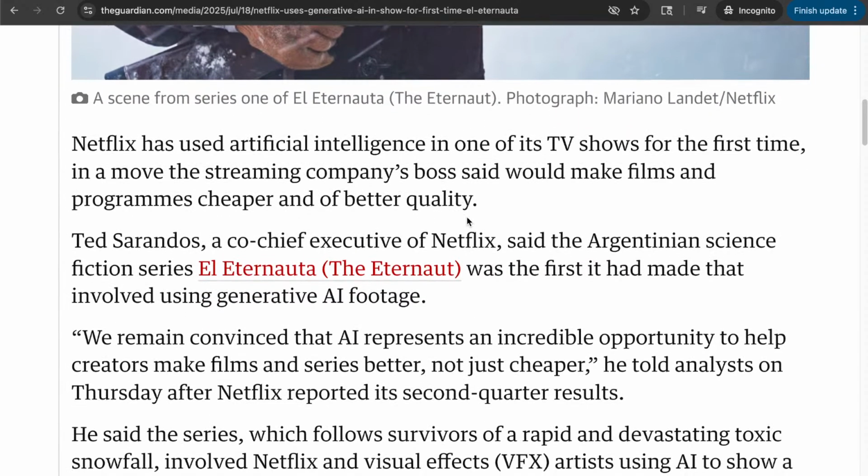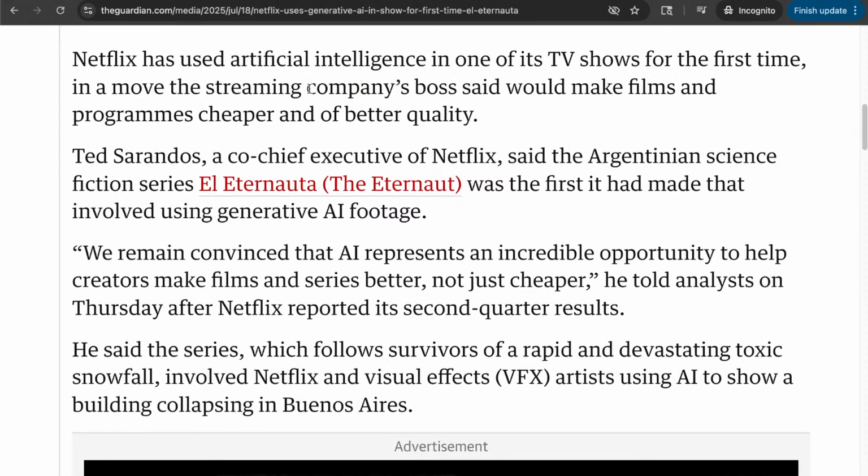So the streaming company boss said would make films and programs cheaper and of better quality. So Netflix has used artificial intelligence in one of its TV shows for the first time, okay, in a move. Right, in a move, the streaming company boss, it's not very clear to me here, would make films and programs cheaper and of better quality.